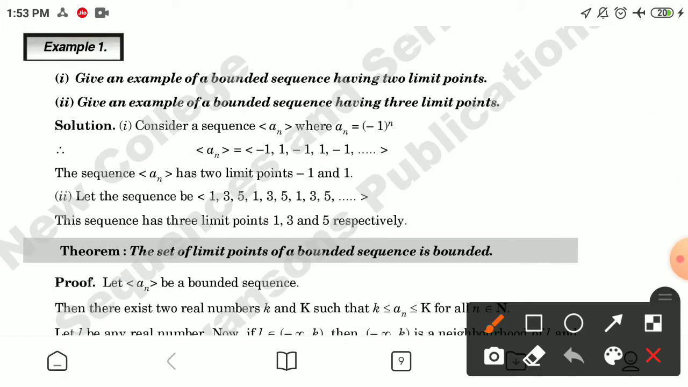Now, taking examples. Give an example of a bounded sequence having two limit points. This is the example (−1)^n. a_n is equal to −1, 1, −1, 1, −1. The sequence a_n has two limit points, −1 and 1. Second, give an example of a bounded sequence having three limit points. For this, suppose we have a sequence having elements as 1, 3, 5, 1, 3, 5, 1, 3, 5. The sequence has three limit points.